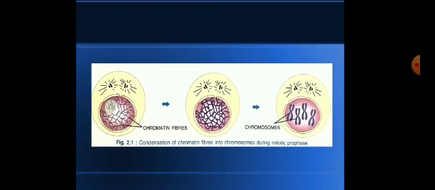Now you can see this picture. It is showing condensation of chromosomes, the condensation of chromatin fibers into chromosomes during mitotic prophase. During prophase, which is one stage of cell division, the chromatin fibers are present in a thread-like structure, highly coiled and condensed. But during metaphase, they convert into chromatids, X-like, as you can see in the third picture.